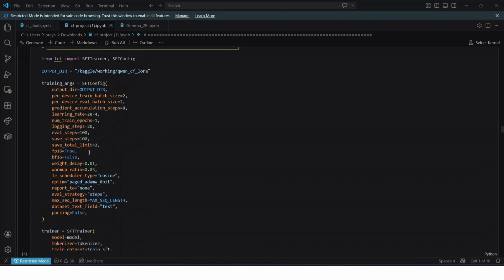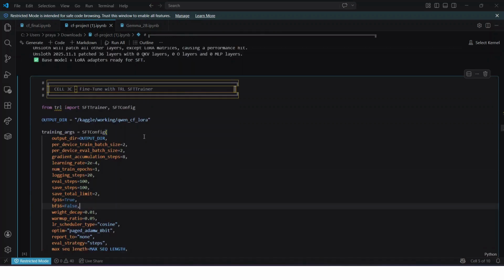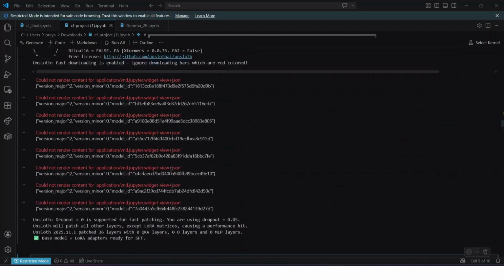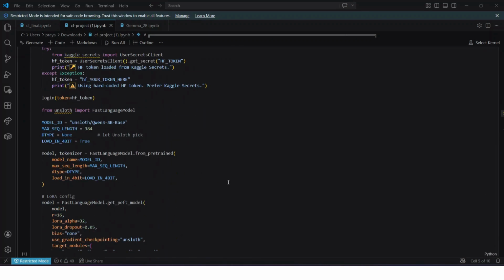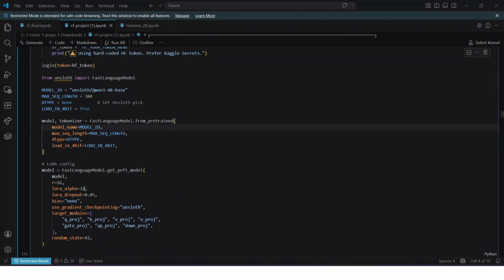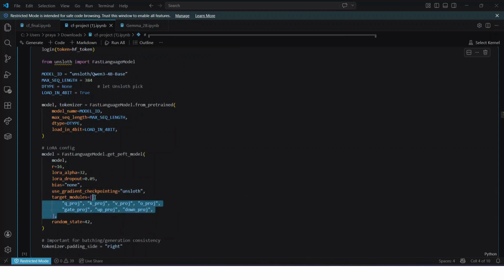Here are the training configurations, and we ran it for only one epoch because it was running very slow. It was running slow because we had too many examples for particular users. And these are some parameters we worked with: this is the rank, this is the alpha, and we kept the dropout to a minimum of 0.05. And these are the target modules, all the LoRA parameters.